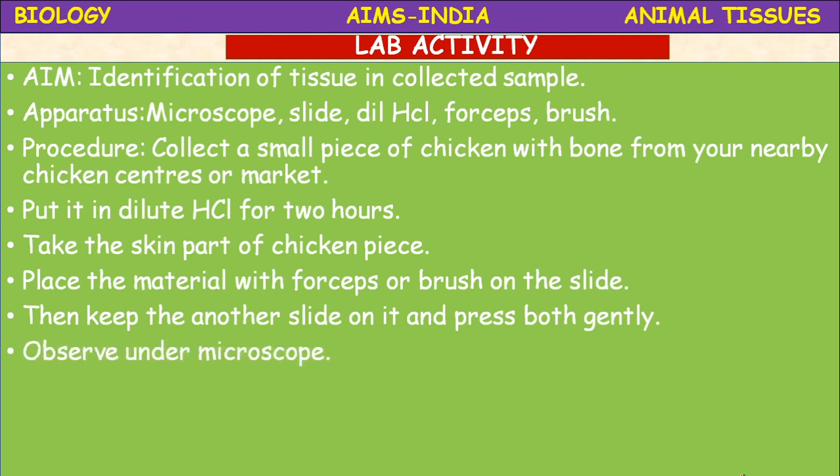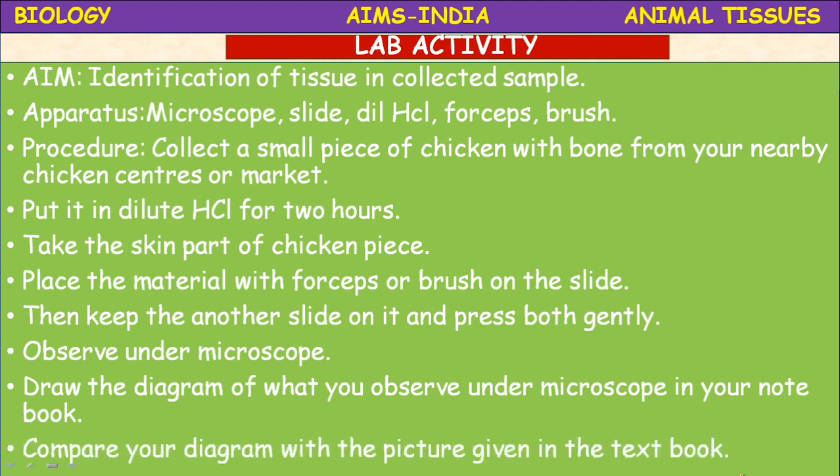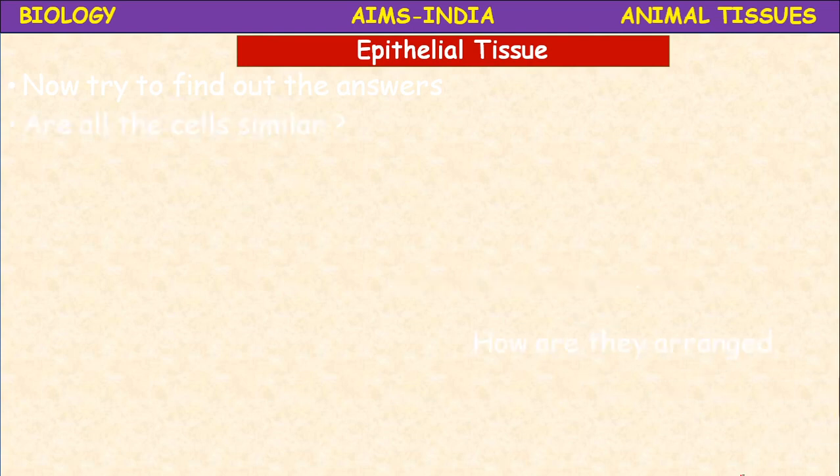Now observe under the microscope, and during observation, draw the diagram of what you observe in your notebook. Compare your diagram with the picture given in the textbook. In the textbook the same figure will be there.